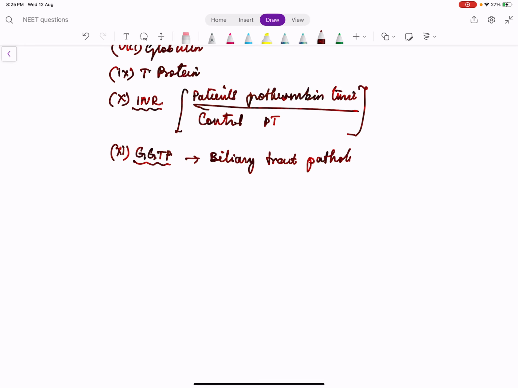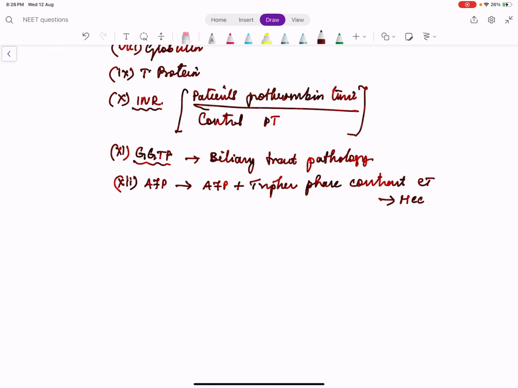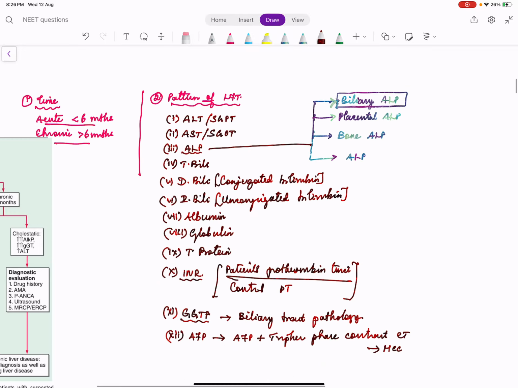Okay. And definitely we can mention alpha fetoprotein, AFP. AFP is also a protein which is produced by some tumors, like embryonal cell carcinoma, etc. But a combination of elevated AFP plus specific findings in triple phase contrast CT together will pick up that the person has hepatocellular carcinoma. Right? So these are the liver function tests.